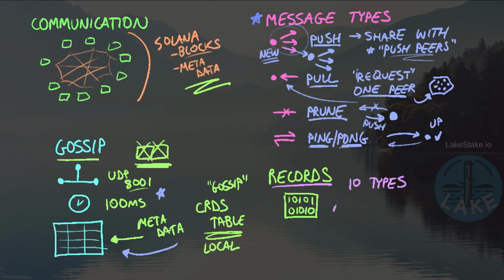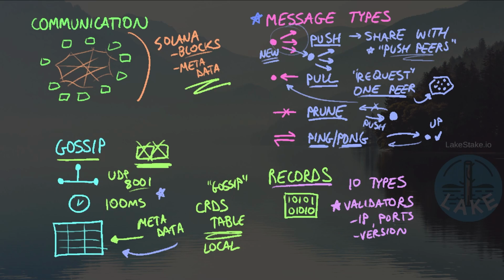For example, a lot of what we want to track is simply the other validators that are out there. So we want to know, for example, what are the IP addresses of the validators? What ports are they using for gossip communication if they're not using the default 8001? We can also check for the version of Solana that the validators are running. We can check their identity, pubkey, and all kinds of things.